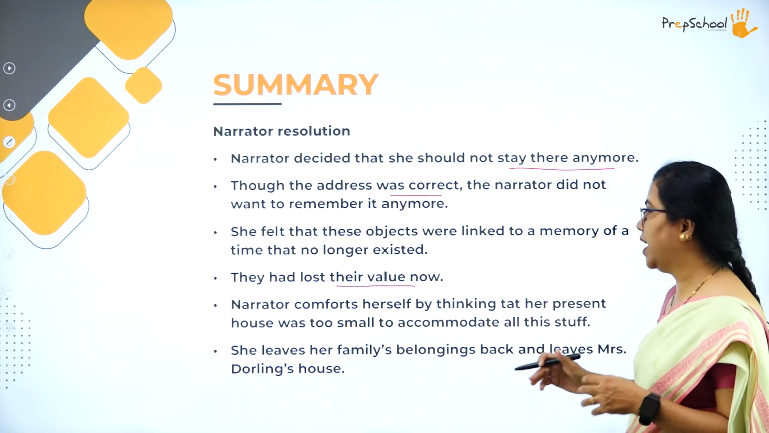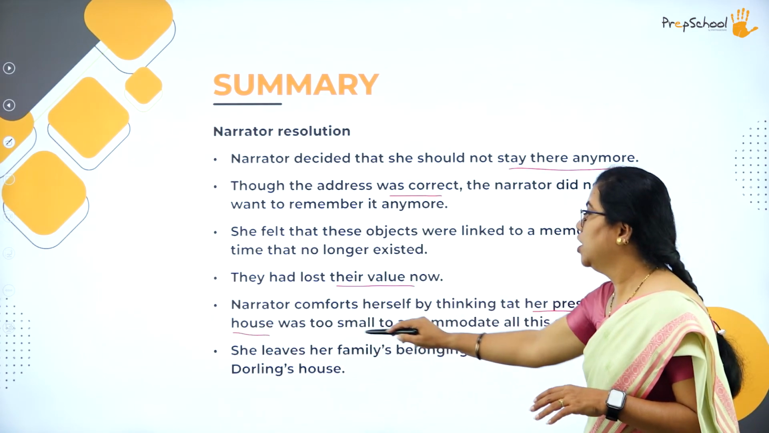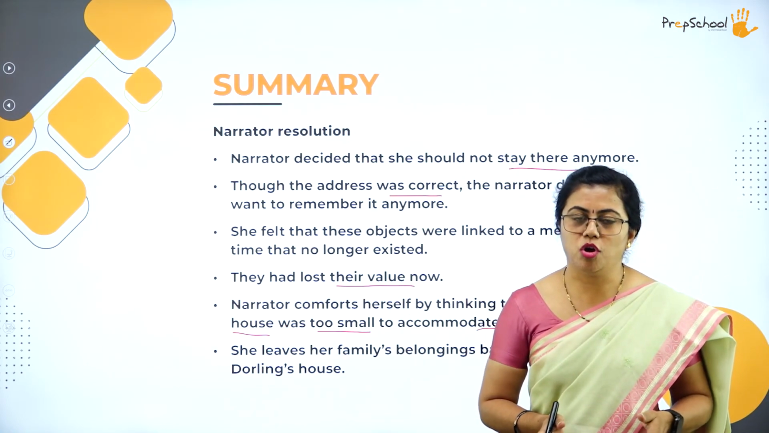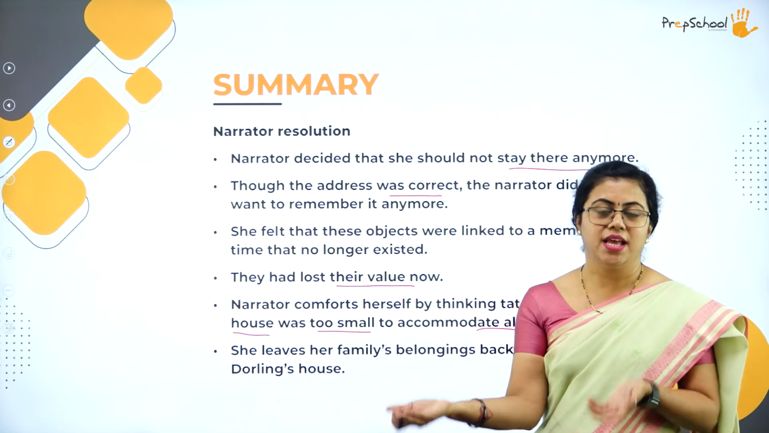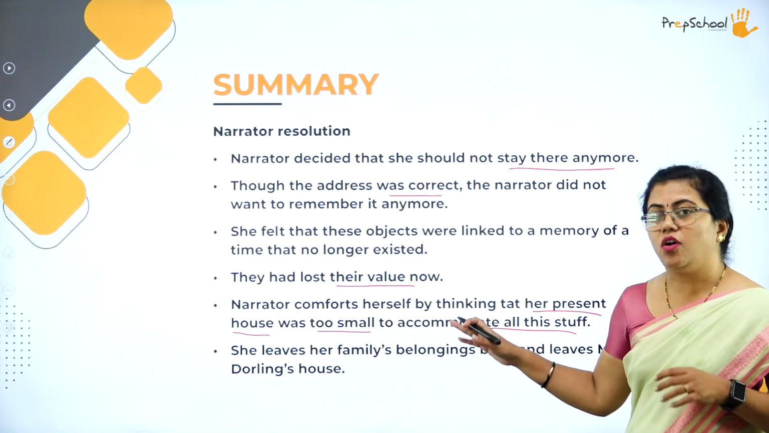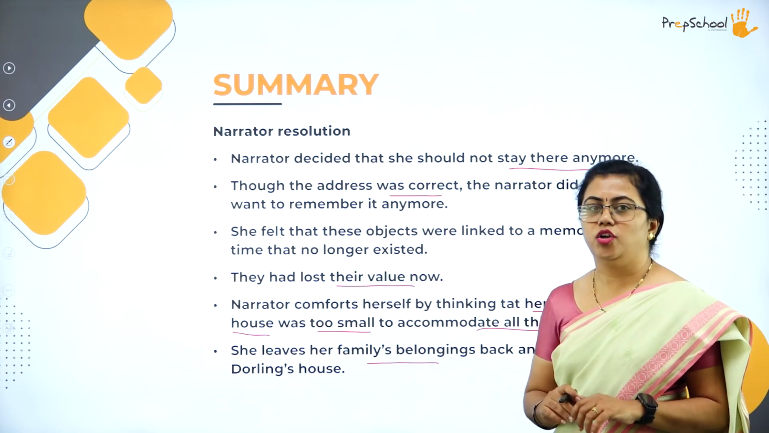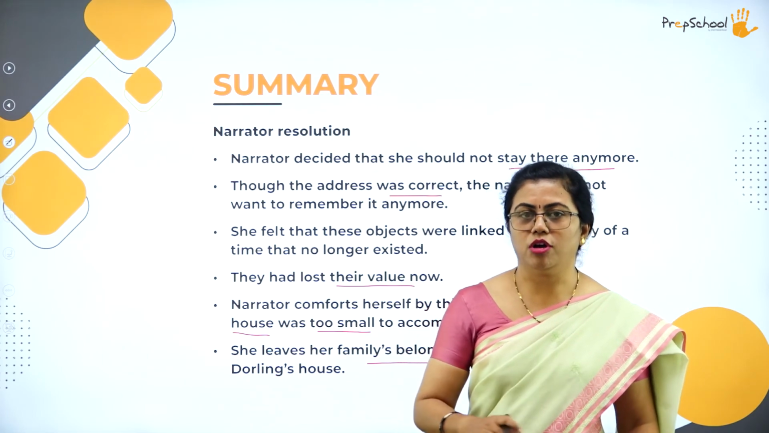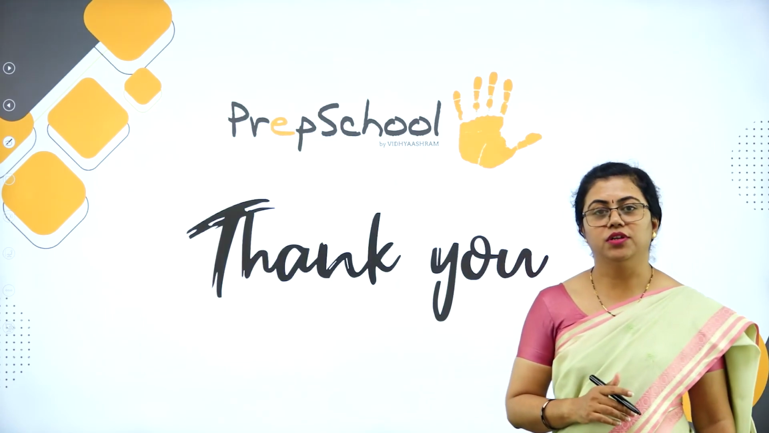She comforts herself that her house was too small. That present house, the rented house in which she is staying now, was too small to accommodate all this stuff. So let it be here only, let it lie as it is. At least they are kept in some place where they are safe. So she leaves all her family's belongings there and just starts from Mrs. Darling's house. Though the daughter comes and asks her to stop for a while and wait for her mother, she doesn't bother at all. She just walks off from Mrs. Darling's house. So this is the summary of the address.